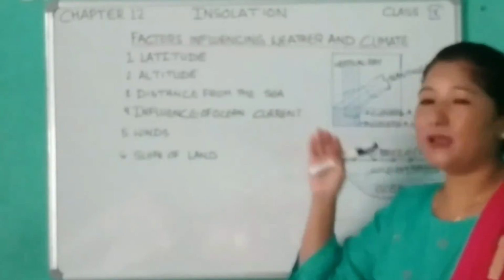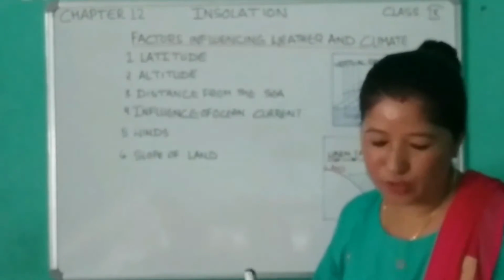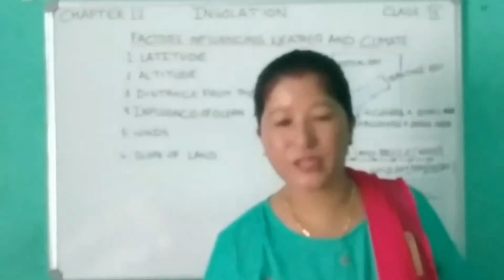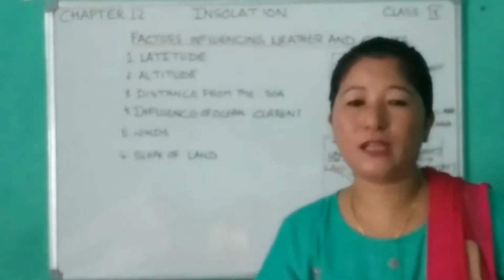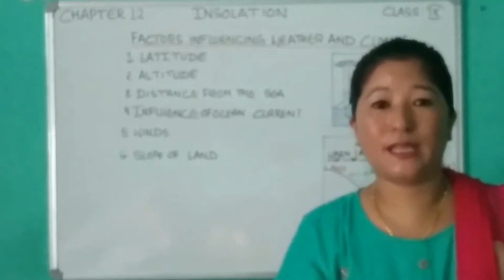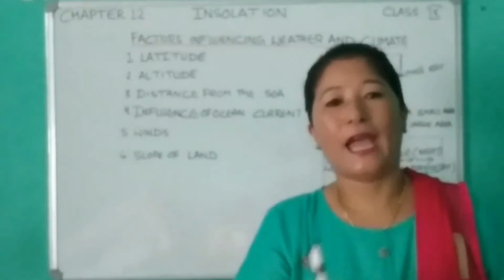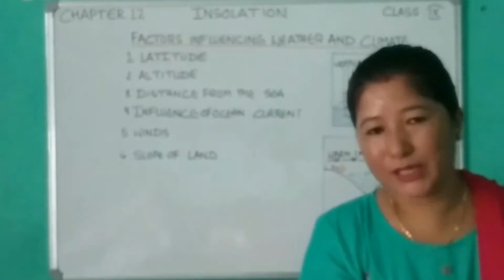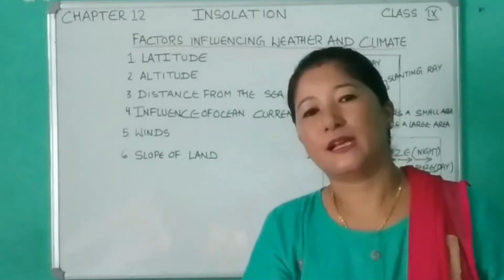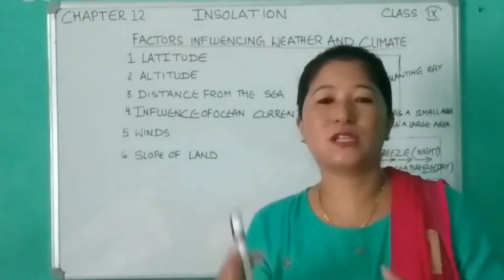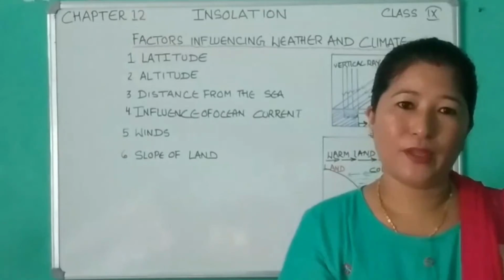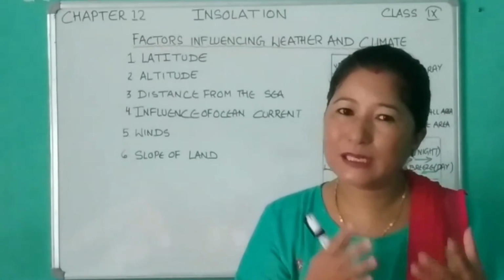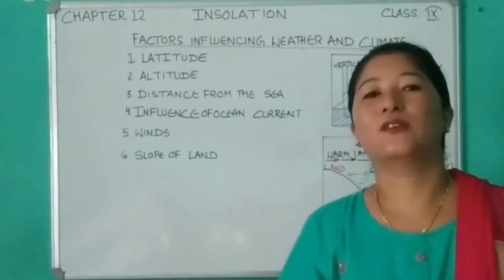When the onshore wind blows over the warm current, they pick up some moisture, they are able to carry some moisture and therefore they give rainfall. Whereas the cold wind blowing over the cold current does not pick up moisture and therefore gives very little or no rainfall at all.